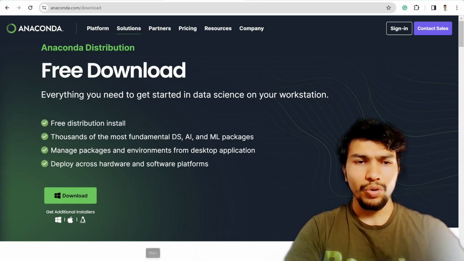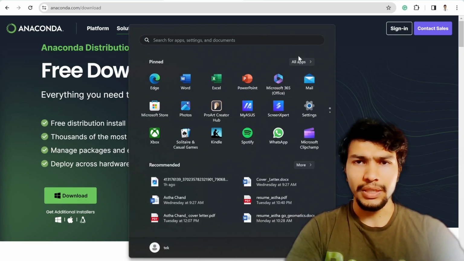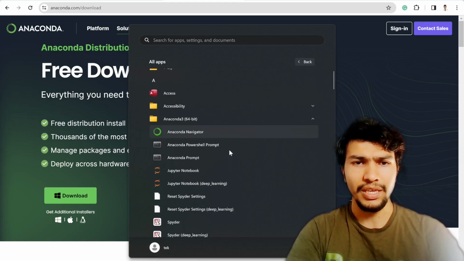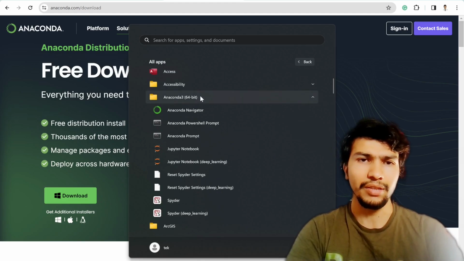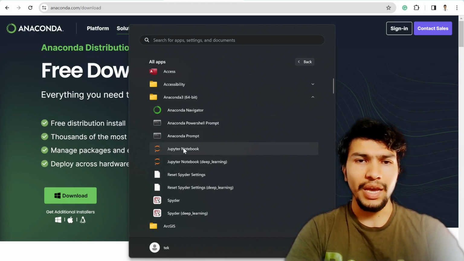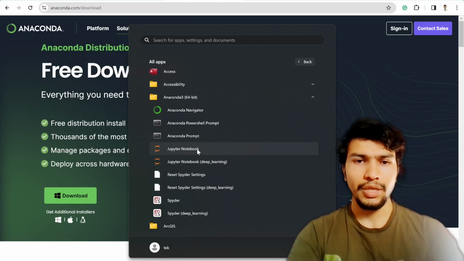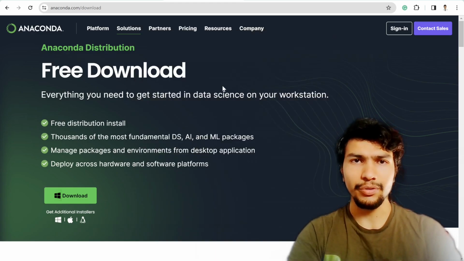And also I want to show you something. If you install Anaconda properly, then you will see this Anaconda 3 folder, and here you'll get all the tools you'd like to use. For me, I am more interested in the Jupyter notebook, so you can simply click on this link and then launch the Jupyter notebook. That's how you get started with Python.